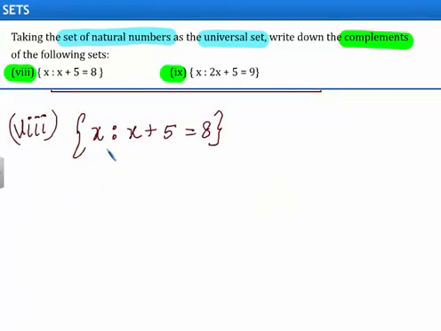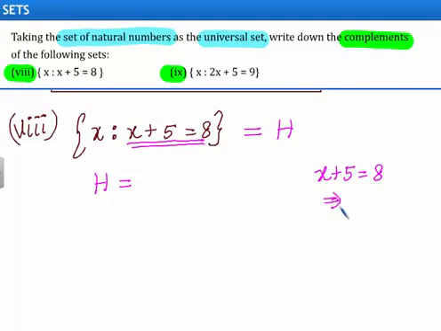It is the set of x such that x plus 5 is equal to 8. Let us assume this set as set H. So set H will be equal to the solution of this equation. We have x plus 5 is equal to 8. This implies x is equal to 8 minus 5, that is 3. So the set H contains the element 3.